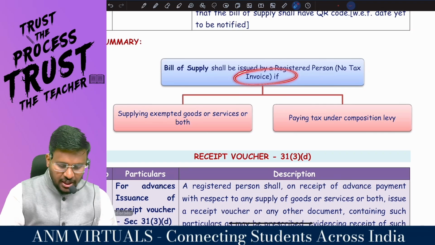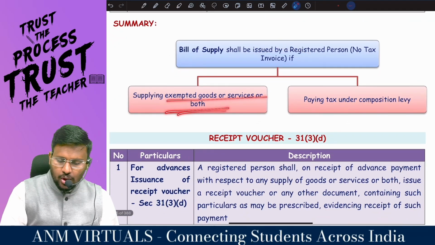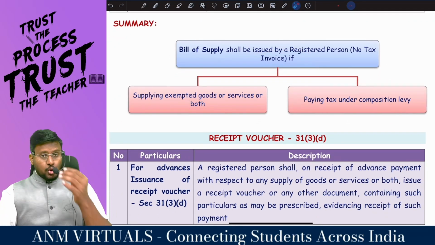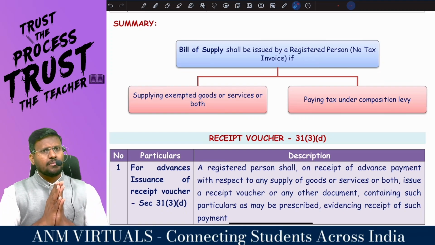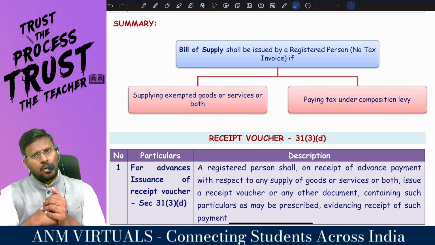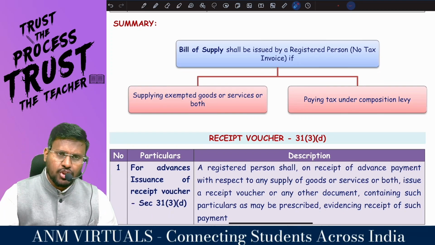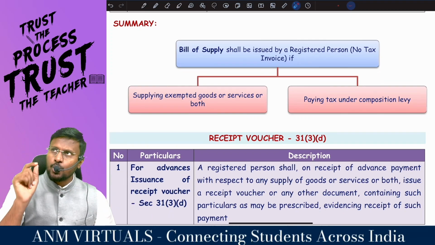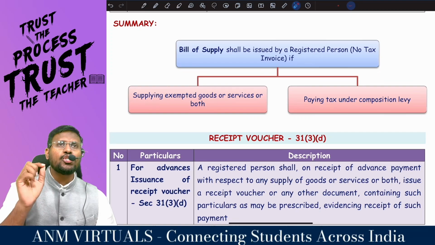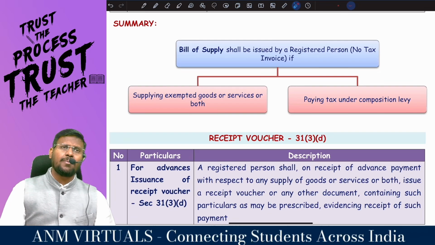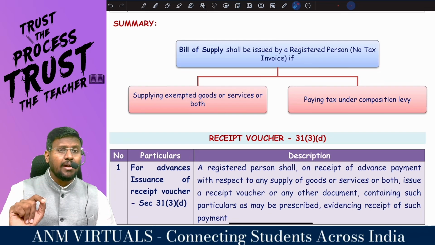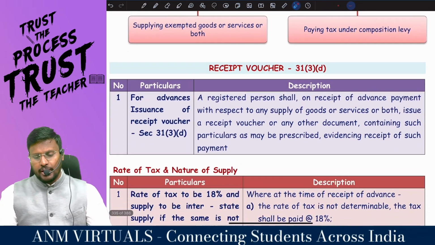No tax invoice if supplying exempted goods or services or both and paying tax under the composition levy. So if you are a registered person engaged in supply of exempted goods or services or both, or paying tax under the composition levy, my dear lovable students, you are entitled to issue a bill of supply. But again, if you satisfy three conditions, that the value of supply does not exceed 200 and the recipient is unregistered, and the recipient does not need a tax invoice, then basically for the bill of supply, you can issue a consolidated one.